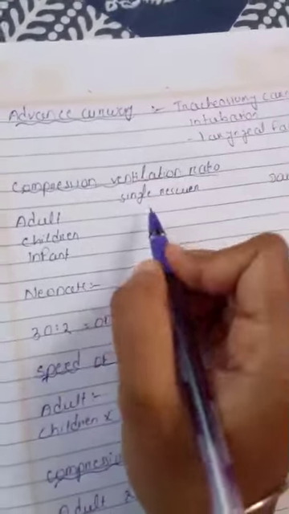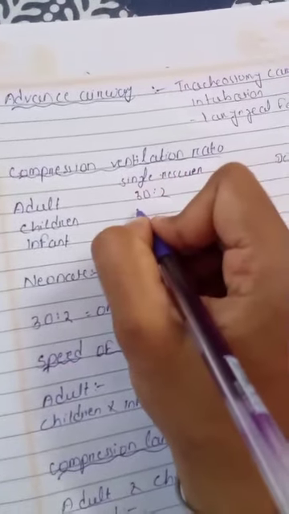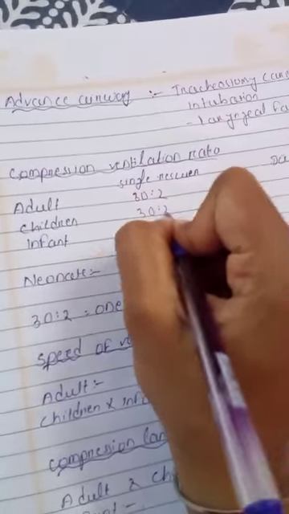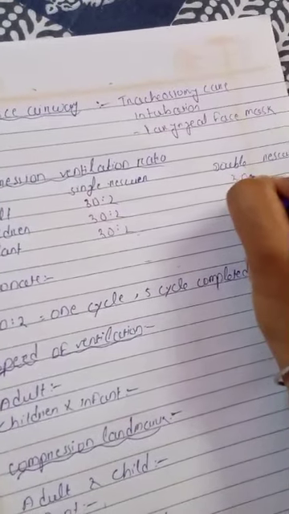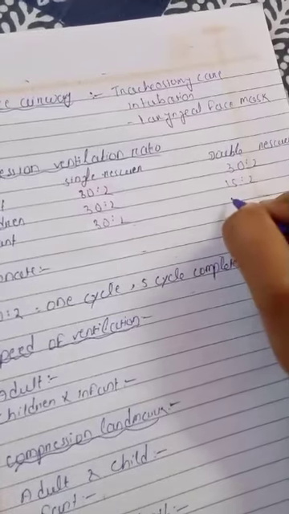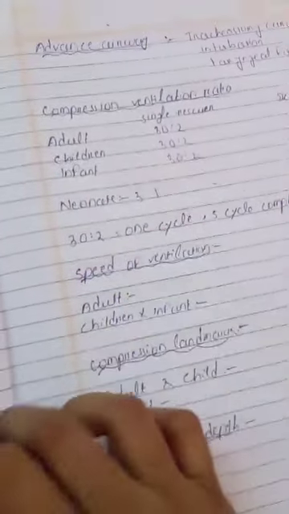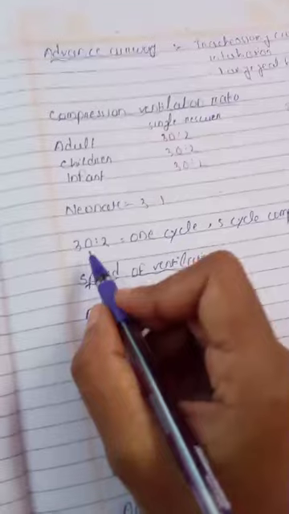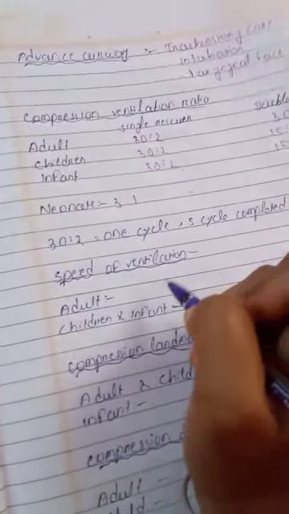In adult, single rescuer 30:2. In children, single rescuer 30:2. In infant, single rescuer 30:2. In adult, double rescuer 30:2. In children, double rescuer 15:2. And in infant, double rescuer 15:2. Okay, in case of neonate, the ratio is 3:1. 30:2 is one cycle, and 5 cycles are completed in 2 minutes.